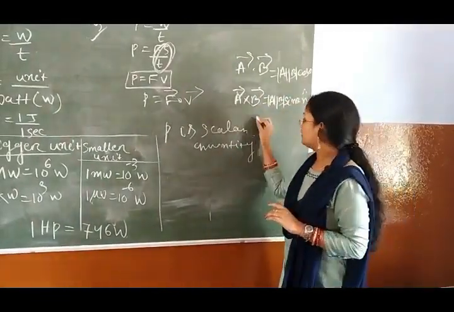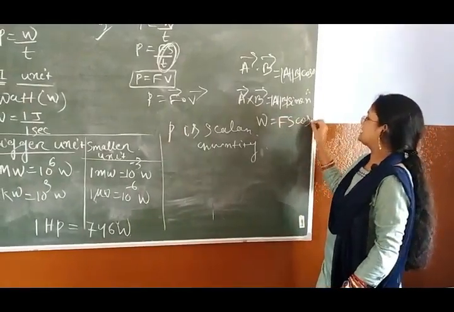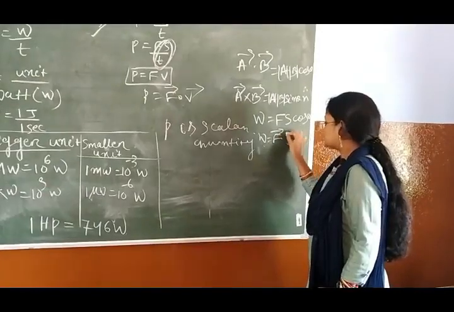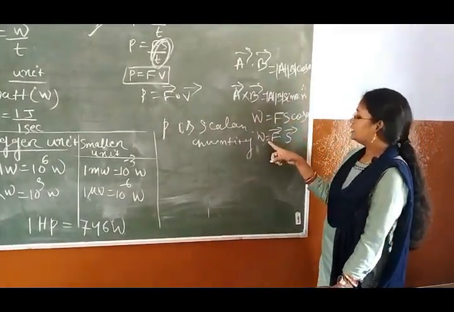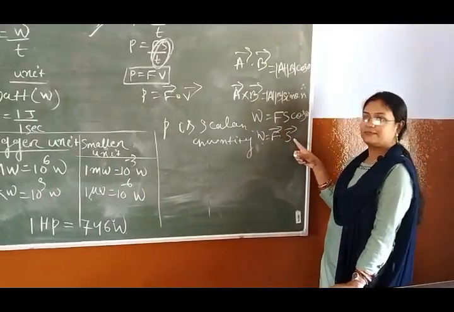And similarly, work is equal to what? F S cos theta. That is, work is equal to F dot S, because A dot B is AB cos theta. Similarly, work is equal to F dot S, so force dot displacement.